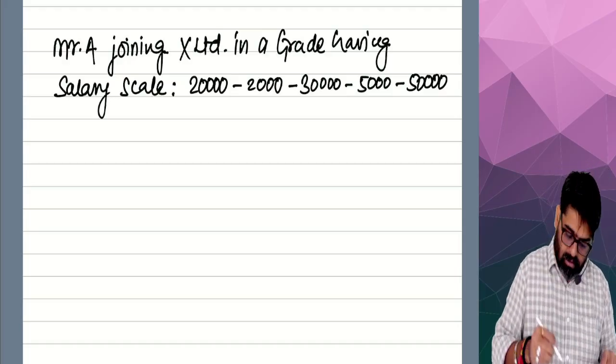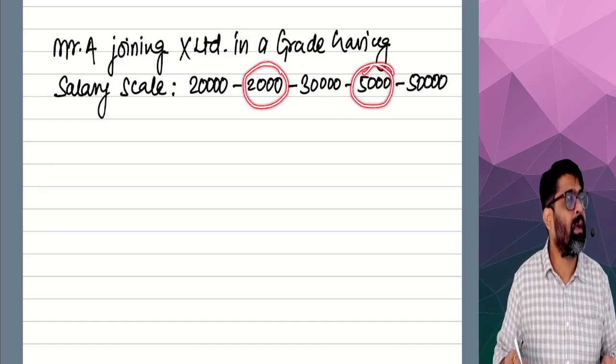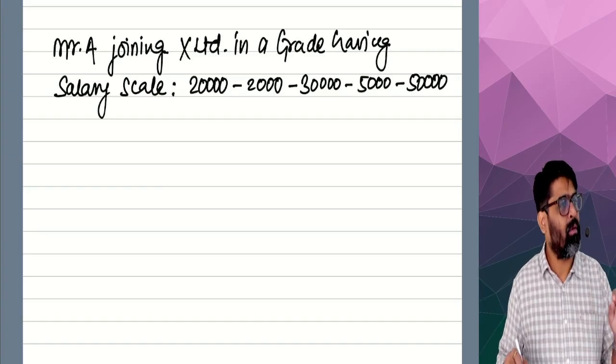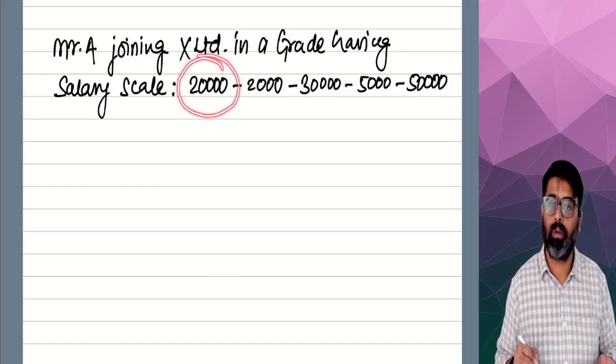Double means twice you will get the increment. Sorry, you will get the increment. Okay. So once you join, at the time of joining in this grade, your minimum salary will be 20,000 per month.